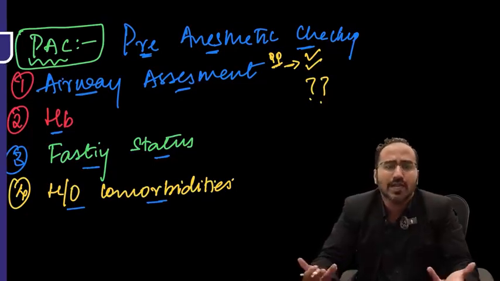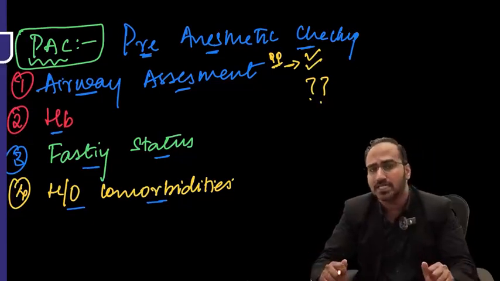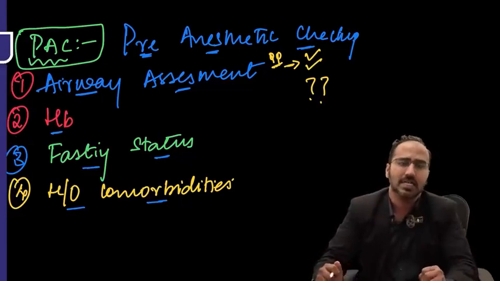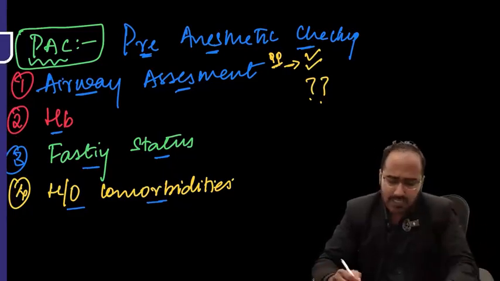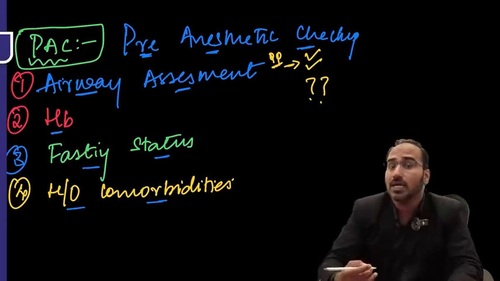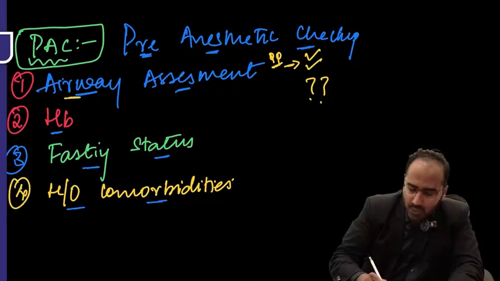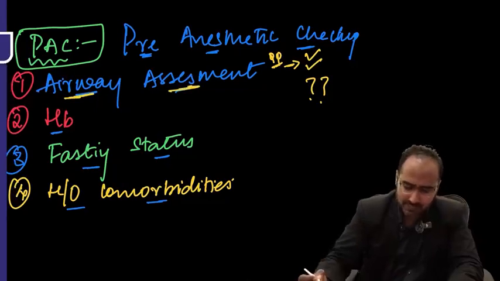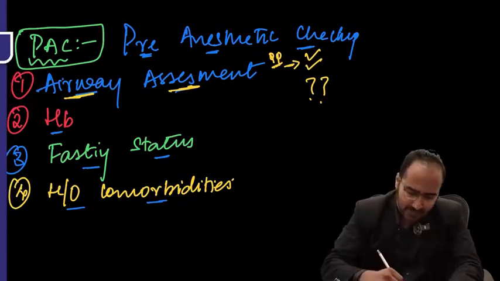When you don't know whether your patient has an easy airway or difficult airway, in those patients airway securement is difficult. When you know that your patient has an easy airway, you can easily intubate. But how will you know that your patient has an easy airway or difficult airway? By doing airway assessment.